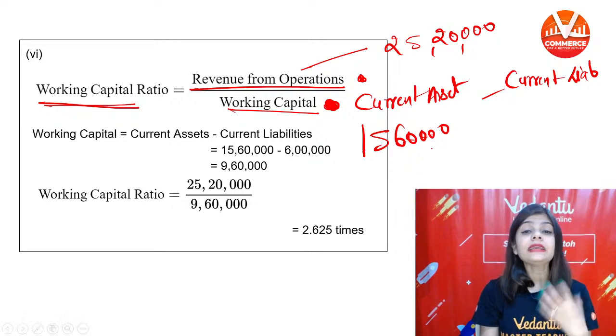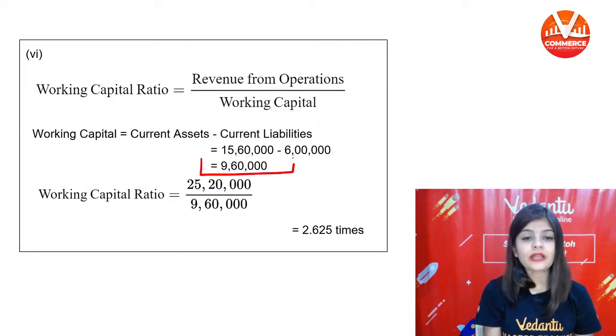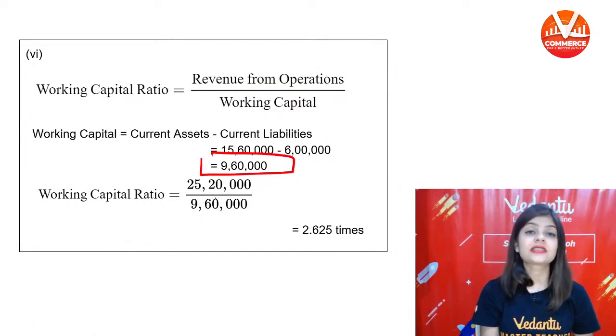Current liabilities are directly given, 6 lakh. So working capital is 9,60,000.